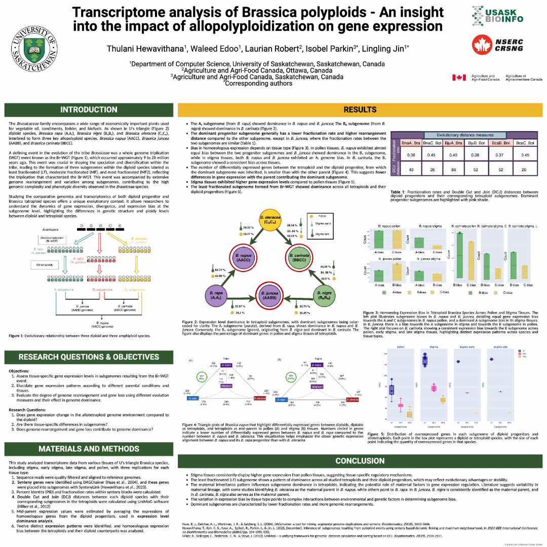Why are we interested in the Brassicaceae family? These plants are not just crucial to agriculture, providing us with vegetables, oils, and biofuels, but they are also fascinating from a genetic standpoint. The genus Brassica includes species like Brassica rapa, Brassica nigra, and Brassica oleracea, which are known for undergoing natural hybridization and polyploidization.